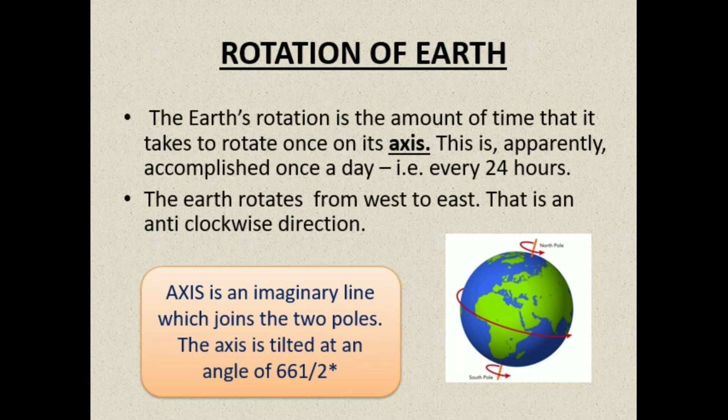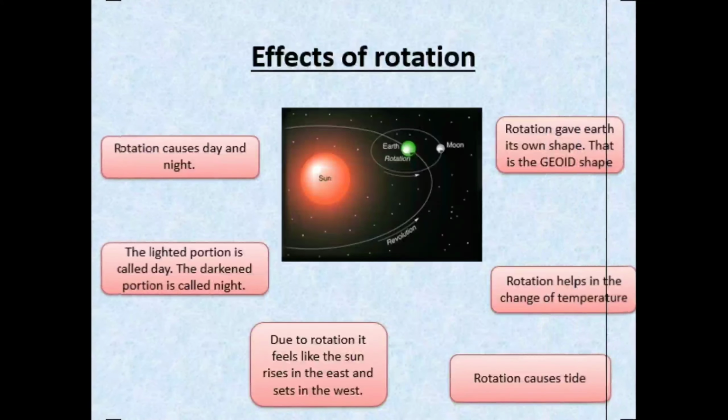This axis is tilted at an angle of 66.5 degrees. The rotation is apparently accomplished once a day, that is every 24 hours. The earth rotates from west to east, that is in the anti-clockwise direction.